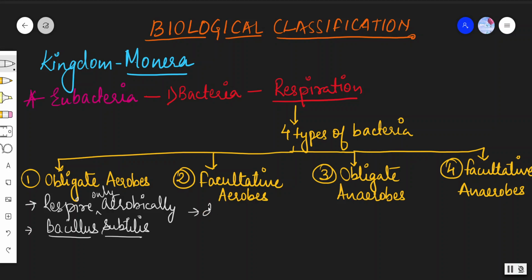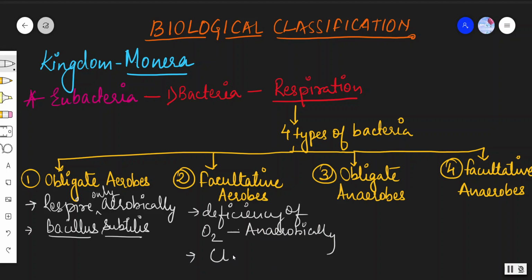If there is a deficiency of free oxygen, then they will respire anaerobically. Otherwise they respire aerobically only. For example, Clostridium tetani.